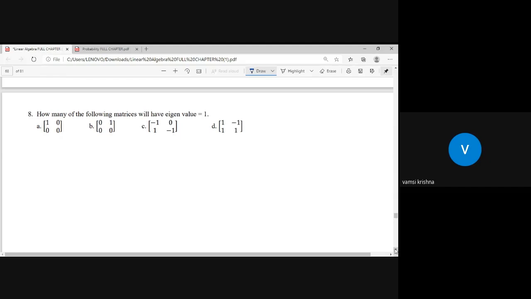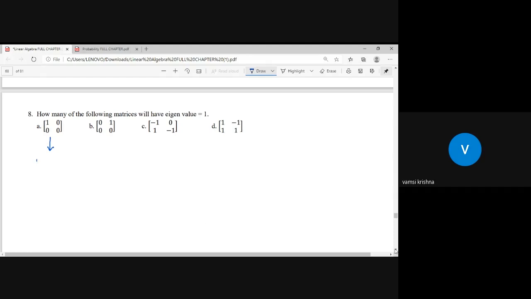How many of the following matrices will have the eigenvalue 1? For how many matrices does the eigenvalue 1 come? The first option, sir: when you observe the first option, 1, 0, 0, this matrix is simply a diagonal matrix.